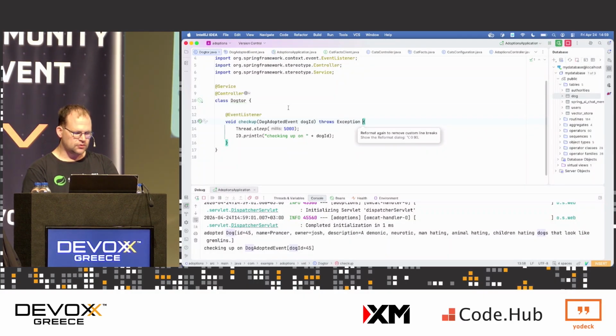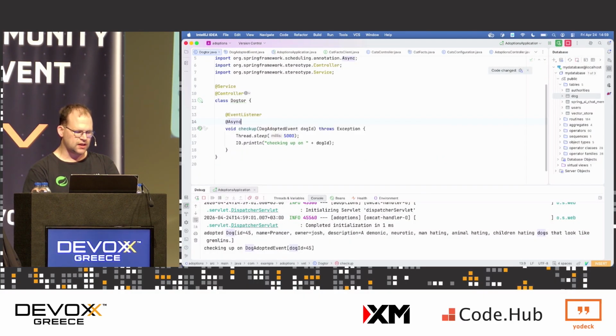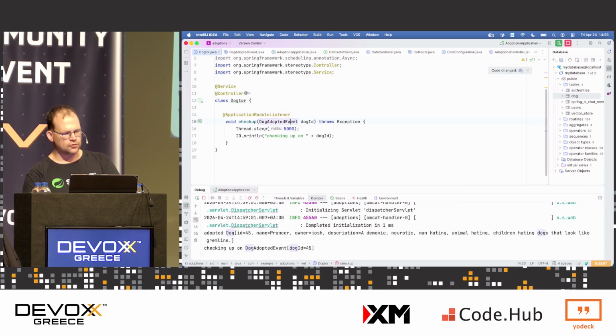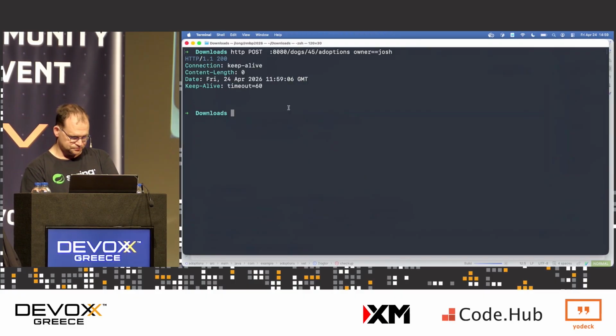So what we want to do is to make this decoupled. We could do @Async, but now it's no longer in the same thread. We need some way to make sure that it's handled and that it's asynchronous. So Spring Modulith, this wonderful project, helps you make the language a little bit more reliable and makes it easier to build, at runtime, these nicely modularized code bases, right? So here, I'm going to use @ApplicationModuleListener.